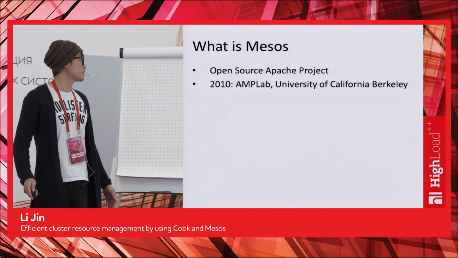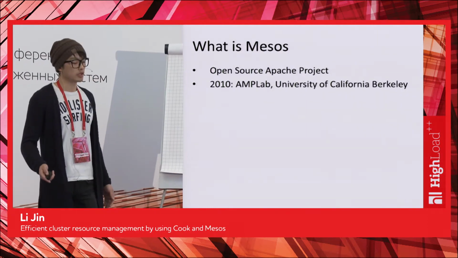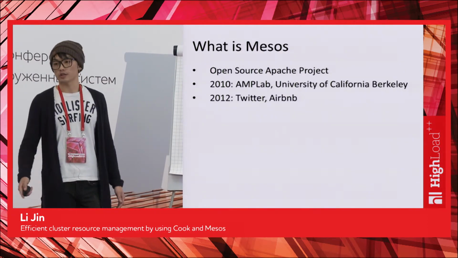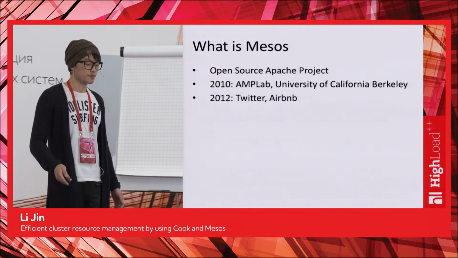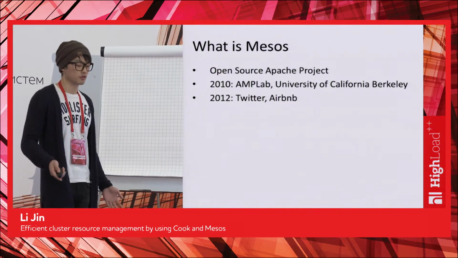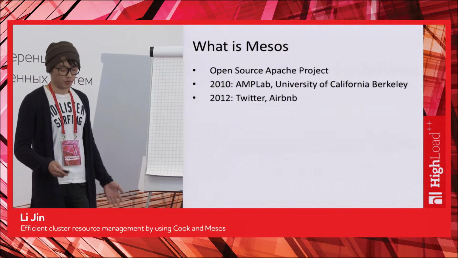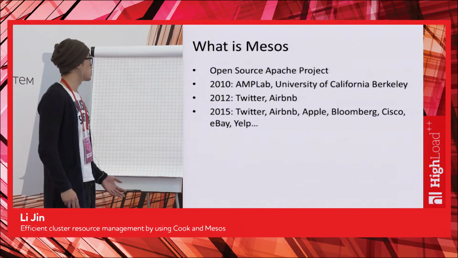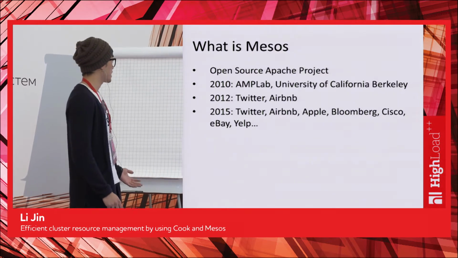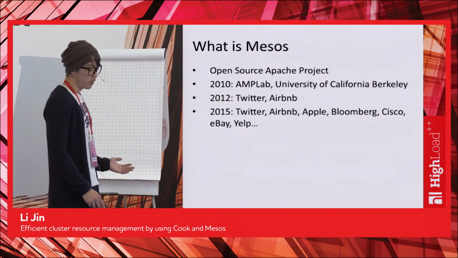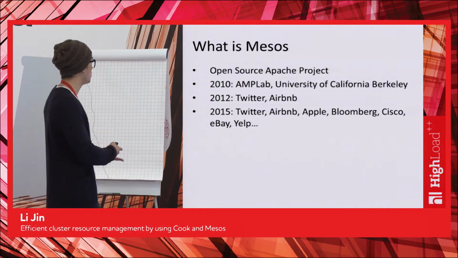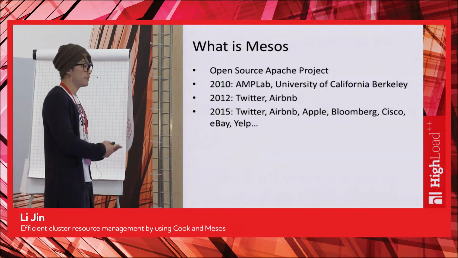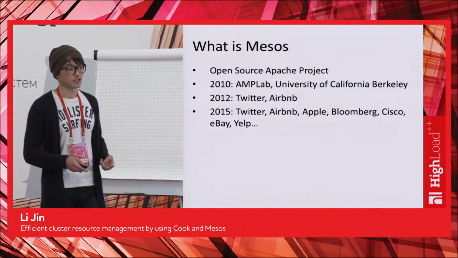It was created in 2010 at UC Berkeley, and by 2012, Mesos had been used by Twitter and Airbnb, 2 very large companies, in their production systems to manage their clusters. And this year, in 2015, Mesos has been used by many more companies, including Apple, Bloomberg, Cisco, eBay, Yelp, all these big internet companies.